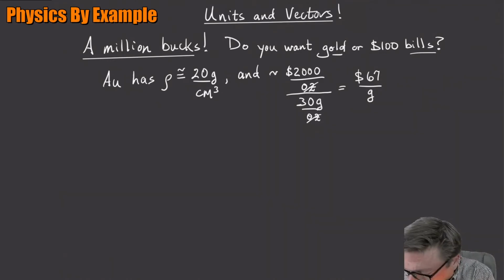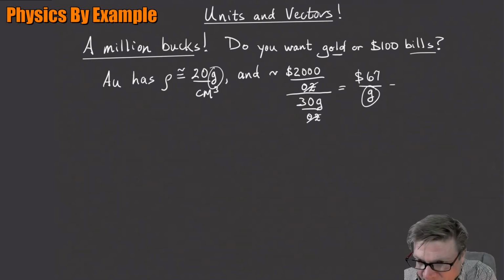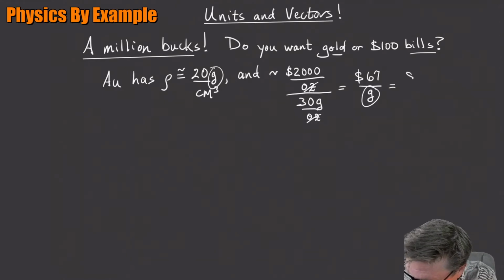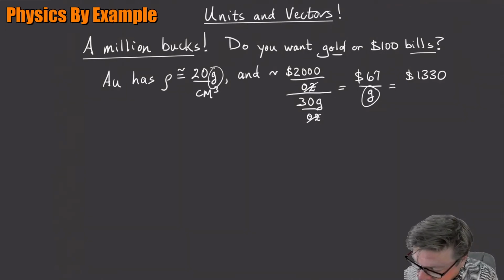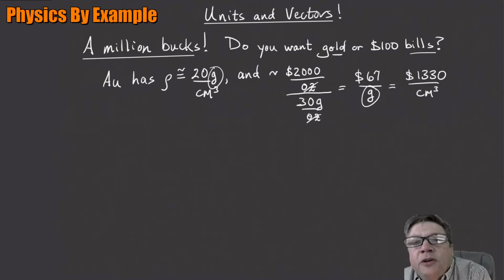Neat. Well, look, I've got grams here and I've got grams here. If I multiply those two things together, the grams are going to cancel. And that gives me an interesting number, which means that gold is going to be about, I've already done the calculation ahead of time, $1,330 per cubic centimeter.